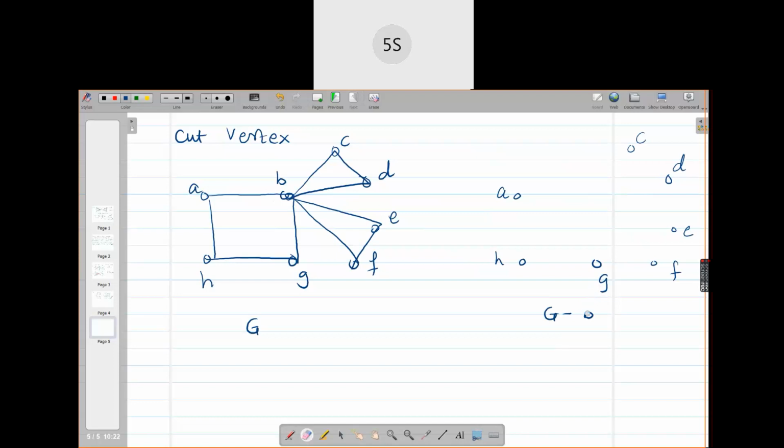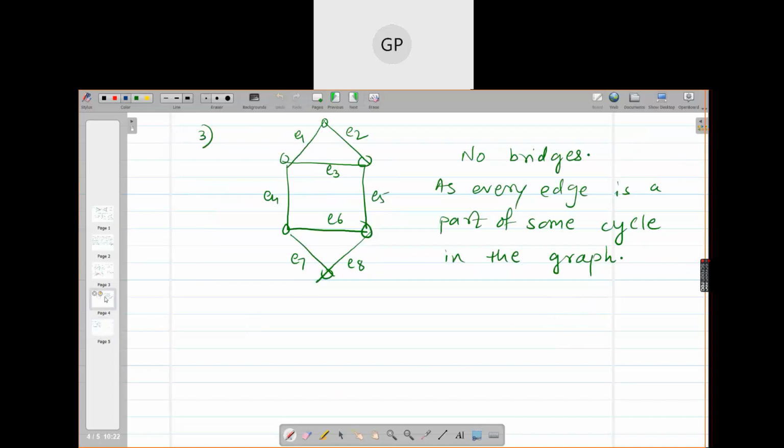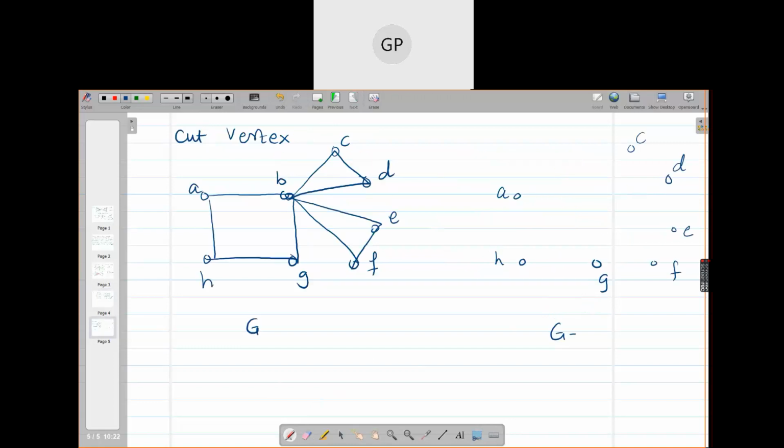Ma'am, because the screen was loading, I couldn't see the whole graph. Okay. Can you see it now? Yes. Now what I'm doing, ma'am, on the right hand side, can you see I'm deleting the vertex B.